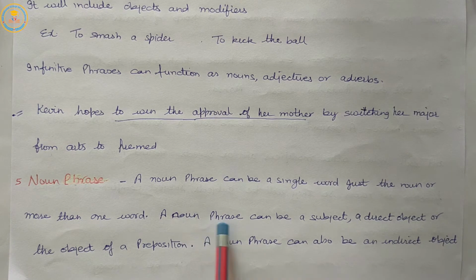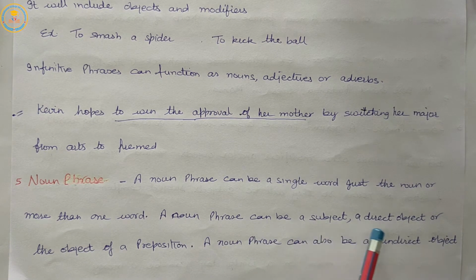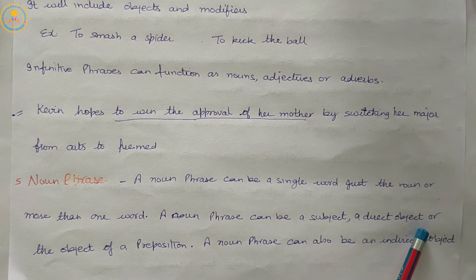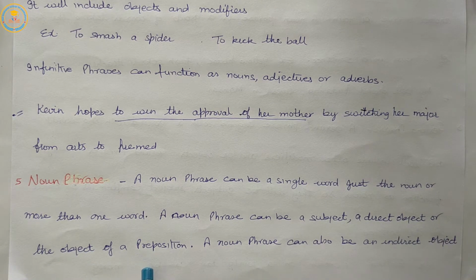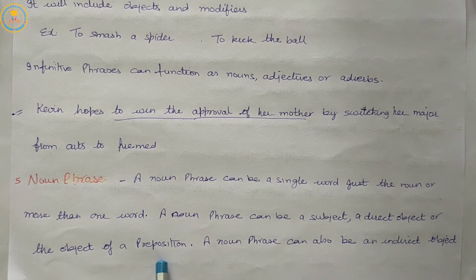A noun phrase can be a subject, a direct or indirect object, or the object of a preposition.